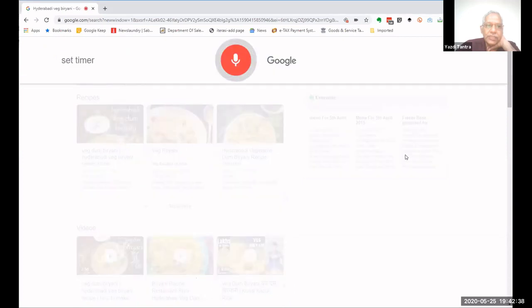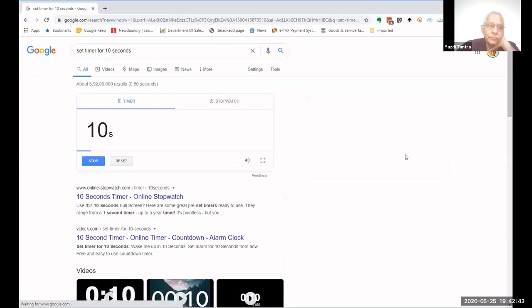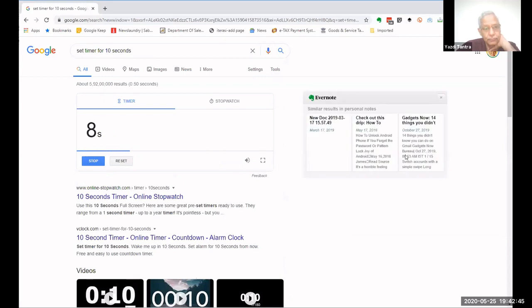Set timer for 10 seconds. Okay, again, very, very powerful.